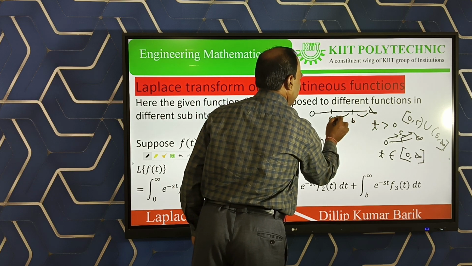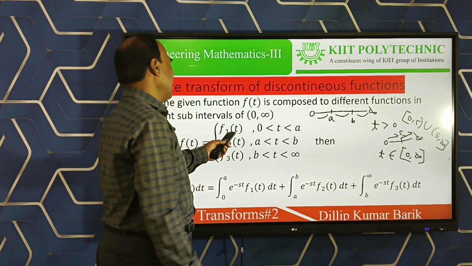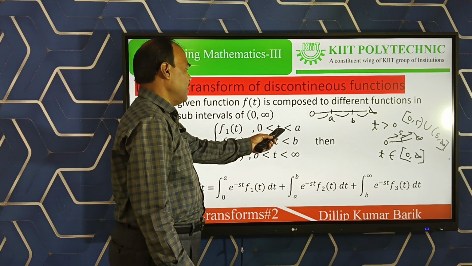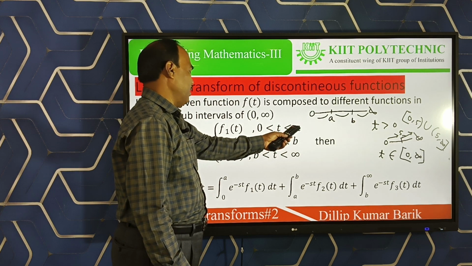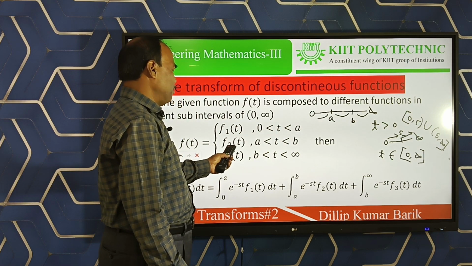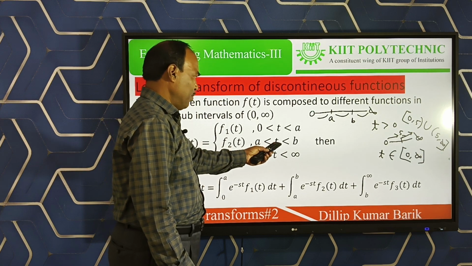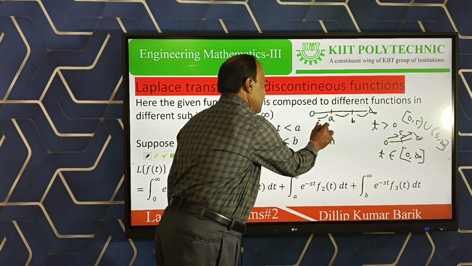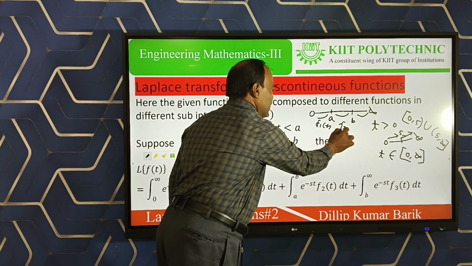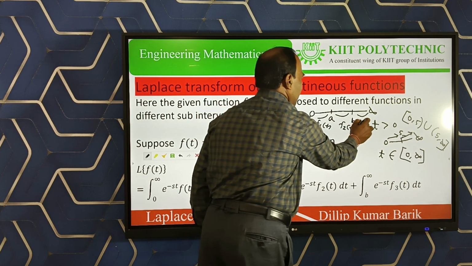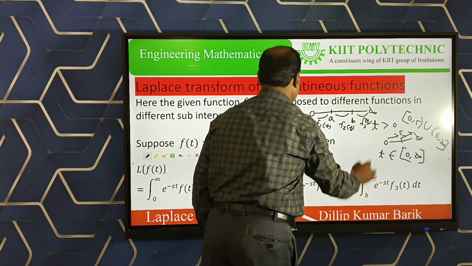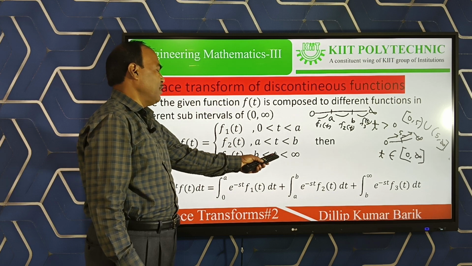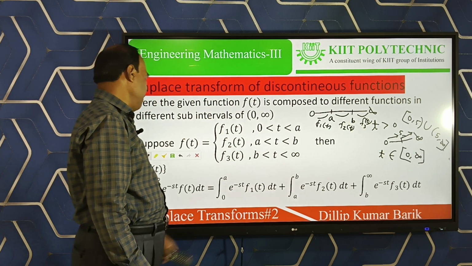There are three sub-intervals. So the first function is valid for the variable t in 0 to a, f2(t) is valid for the interval a to b, and f3(t) is valid for t from b to infinity.